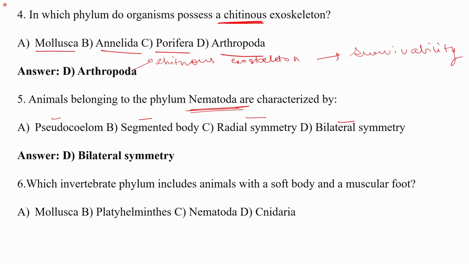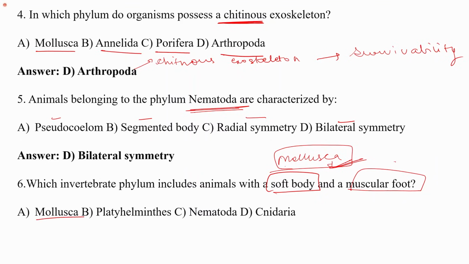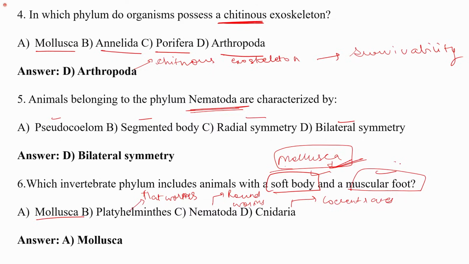Next is, which invertebrate phylum includes animals with a soft body and a muscular foot? The soft body and a muscular foot is a characteristic of the phylum Mollusca. Soft-bodied animals, so the name itself suggests soft-bodied. So the answer is Mollusca. Platyhelminthes are the flatworms. Nematodes are the roundworms. Cnidarians are the coelenterates. So the soft body and the muscular foot is the characteristic of the phylum Mollusca.